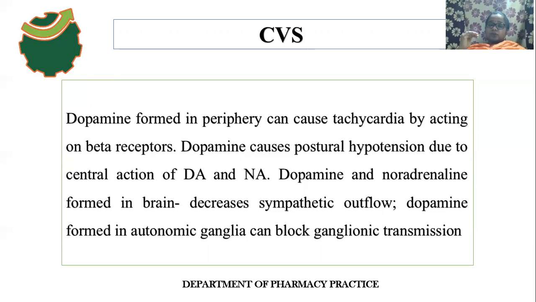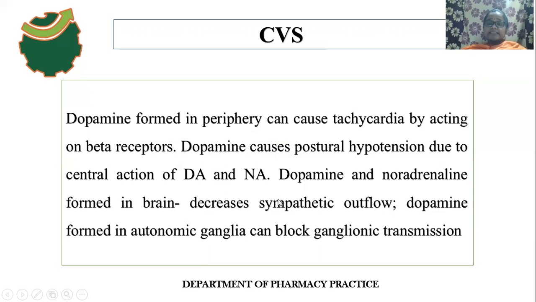But at the same time, dopamine causes postural hypotension, due to the central action of dopamine and noradrenaline, because noradrenaline is synthesized from dopamine. So as a result of the central action of dopamine and noradrenaline, what will happen?